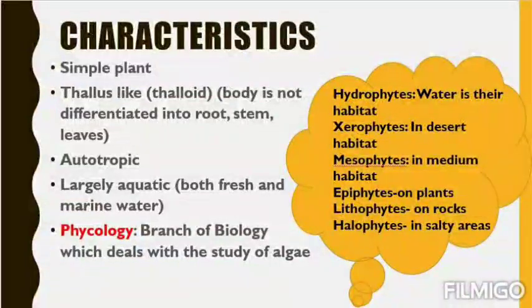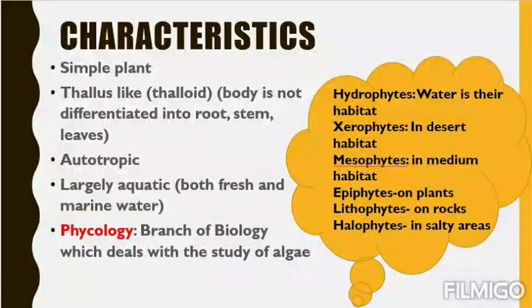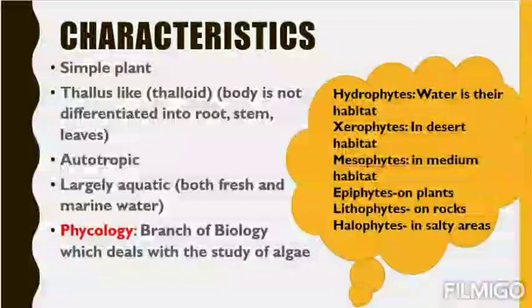The basic characteristics of algae: first, it is a simple plant. We have already discussed that as there is no true root, stem or leaves, obviously it is simple. It is thallus-like or thalloid, that is, the body is not differentiated into root, stem or leaves. Thallus means the plant body is not differentiated into any body parts. Then autotrophic: obviously it is a plant, possessing pigments that help in photosynthesis, so they do not depend on anyone for their nutrition.